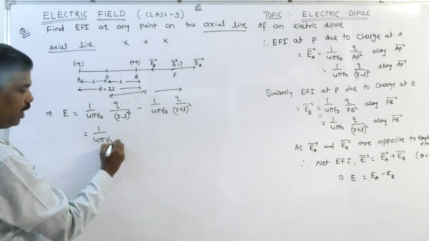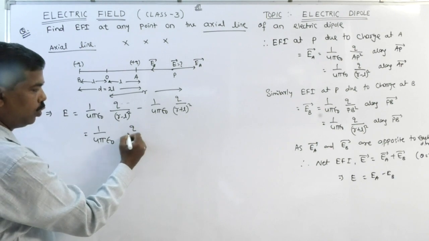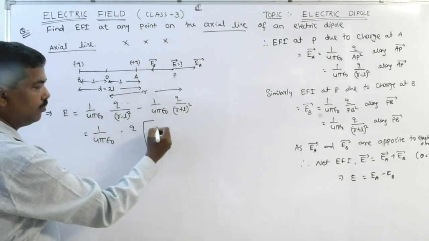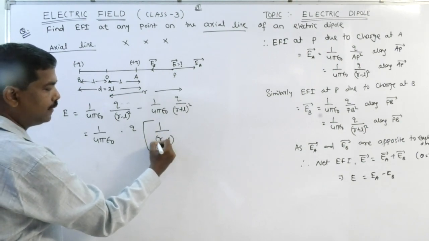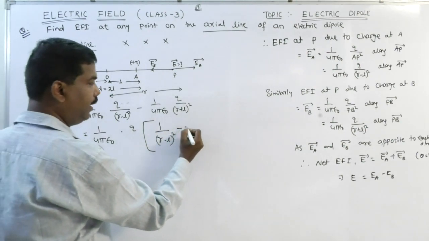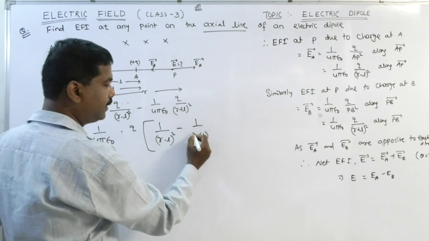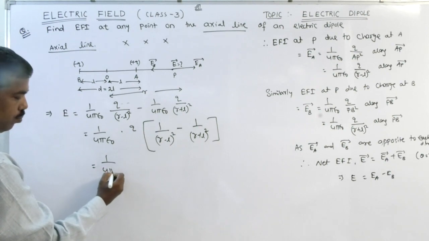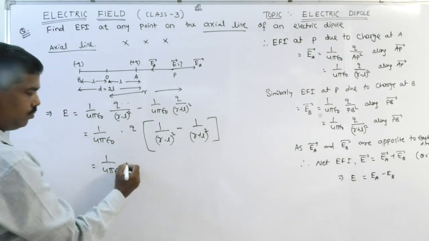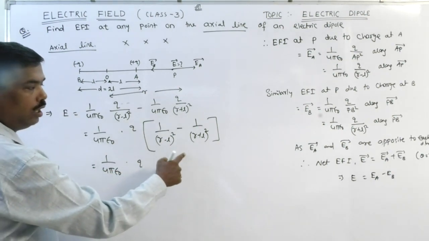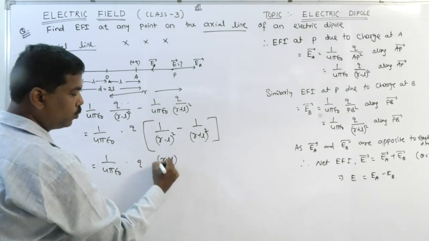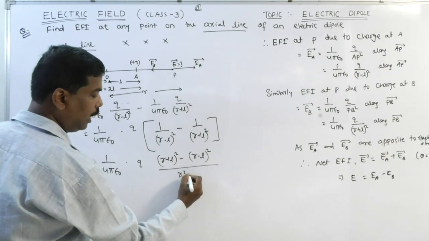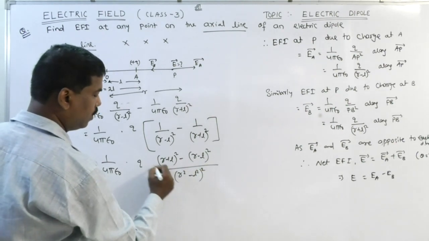1 by 4 pi epsilon 0 Q, Q is common. I have taken that much common. Then 1 by (R minus L) whole square minus 1 by (R plus L) whole square. 1 by 4 pi epsilon 0 Q into (R plus L) whole square minus (R minus L) whole square, whole by (R square minus L square) whole square.